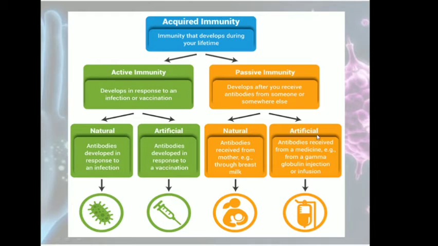And in case of artificial, we can take the example of gamma globulin injection or infusion. In some cases, if our immune system will take time to produce antibodies, that may be fatal. So ready-made antibodies are directly injected into the body.